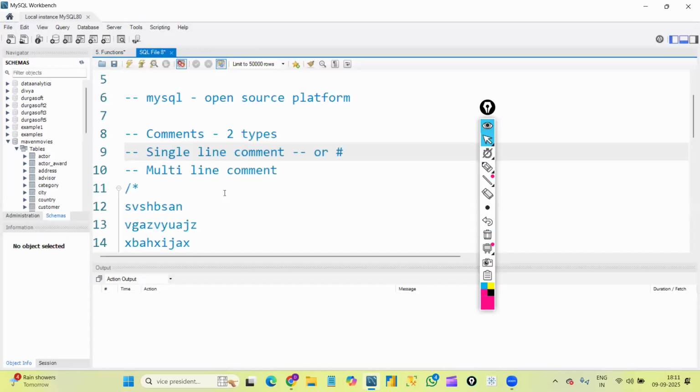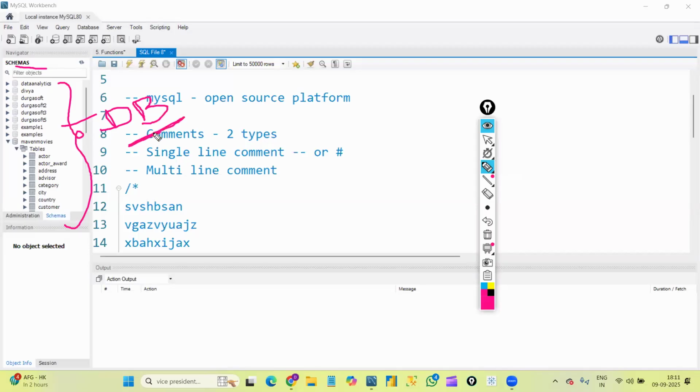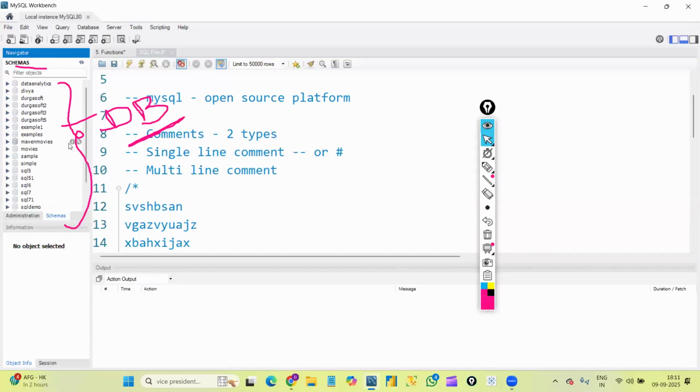In this file we get the editor where we will write all the queries. Towards the left side you can see something called schemas. Below schemas, whatever you can see here, these are all databases. Whatever databases are available in my system, the list appears towards the left side below schemas. By default we have only one database, the sys database. Once you install the software you can see only that, but going forward, whatever databases you create you can see here like this.